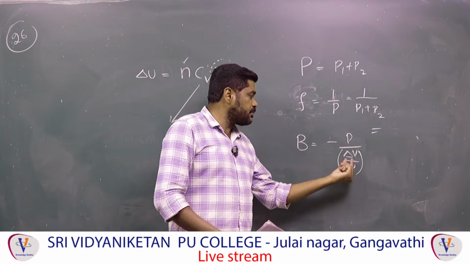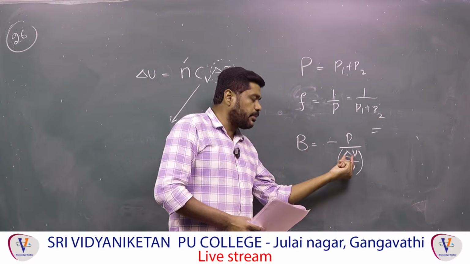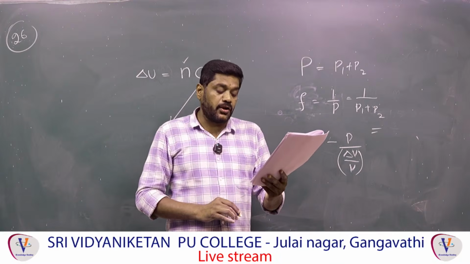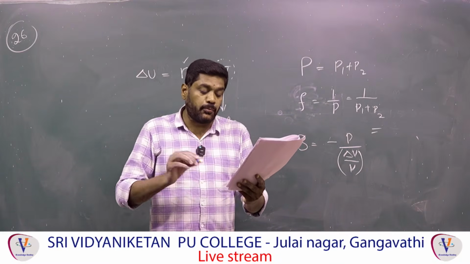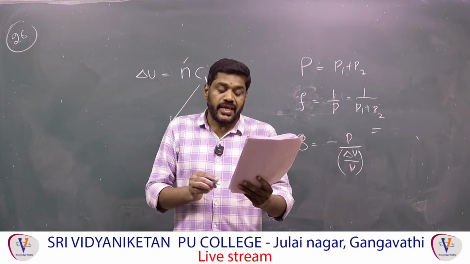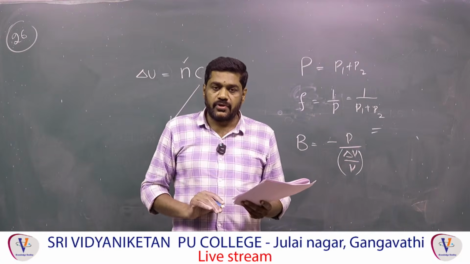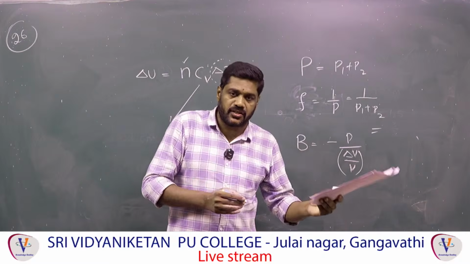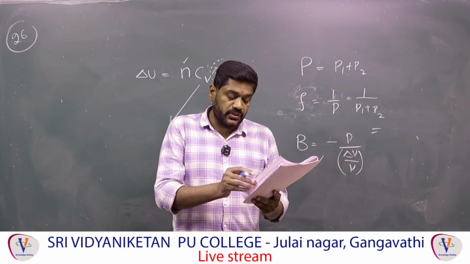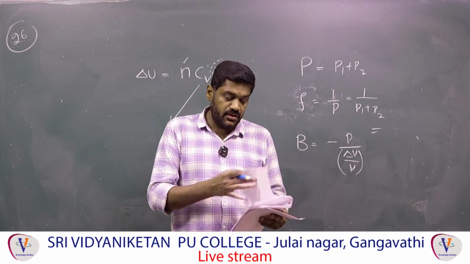Bulk modulus is equal to minus P by delta V by V. So here, the bulk modulus magnitude is inversely proportional to change in volume. So the first statement is correct: bulk modulus of elasticity represents incompressibility. It tells whether it is compressed or not, and if it is compressed, how much percent it is compressed can be determined by the bulk modulus only. Now, the third option is correct. Assertion is true but reason is false.